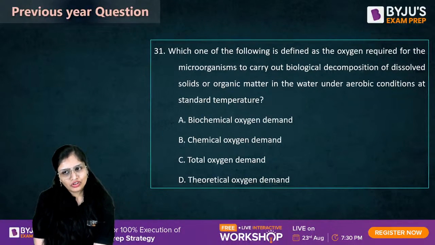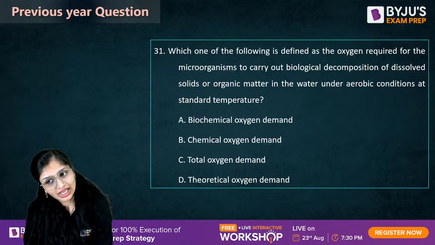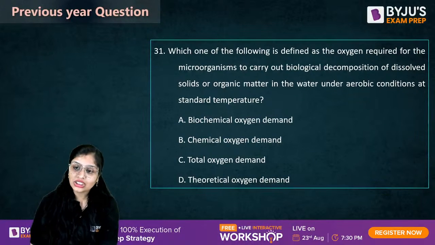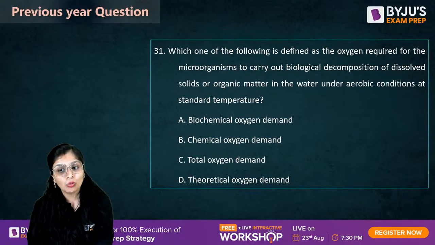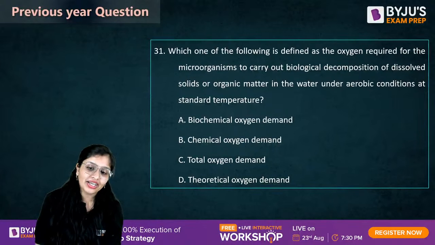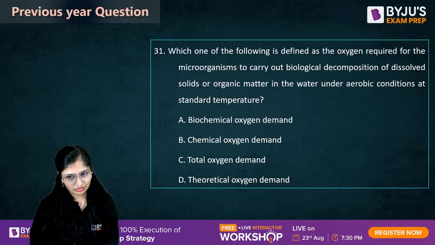Which one of the following is defined as the oxygen required for the microorganisms to carry out biological decomposition of dissolved solids or organic matter in the water under aerobic conditions at standard temperature? Correct.